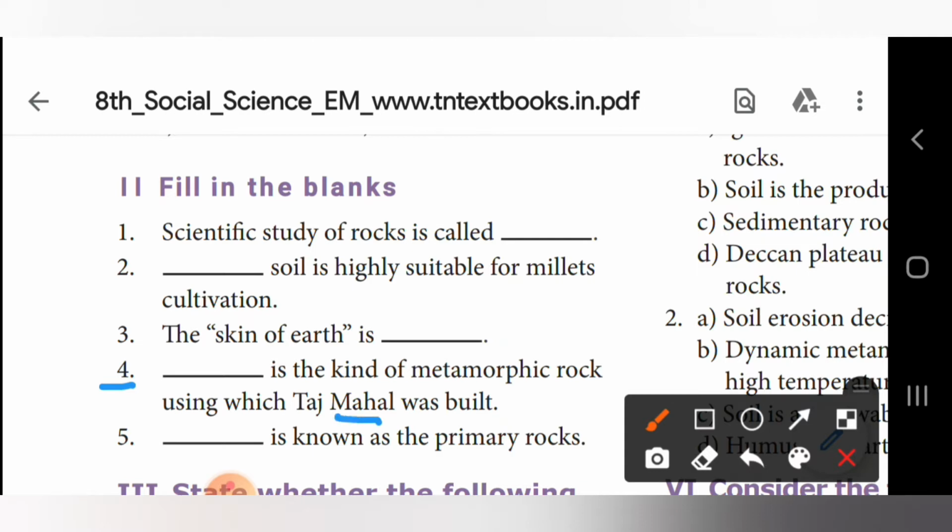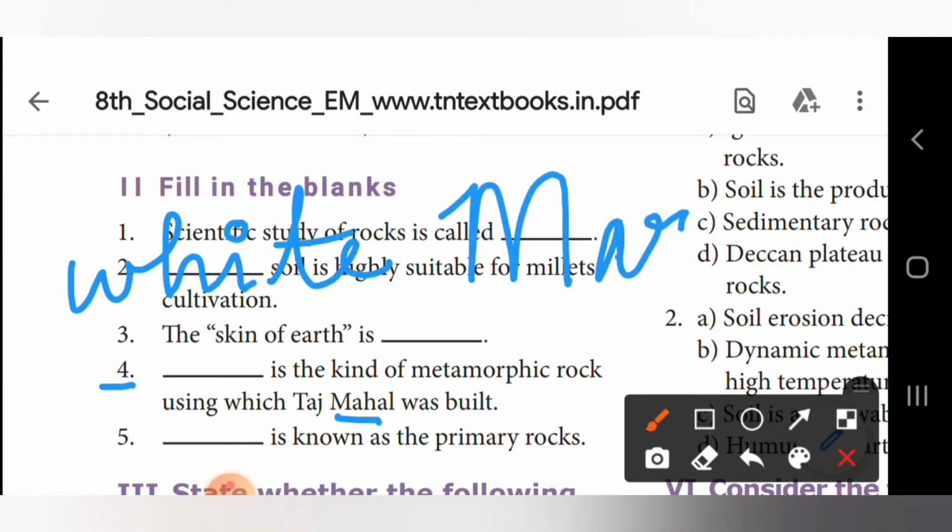Out of which rock was the Taj Mahal built? Yes, it is white marble. W-H-I-T-E, white marble. So fourth one, answer is white marble.